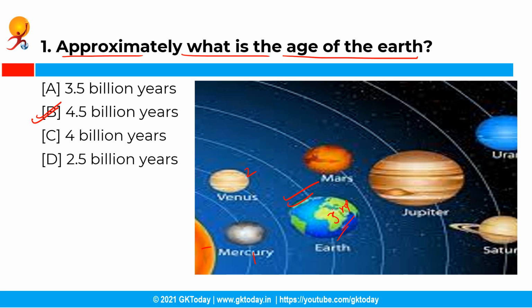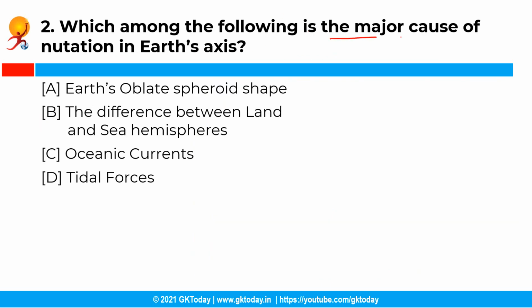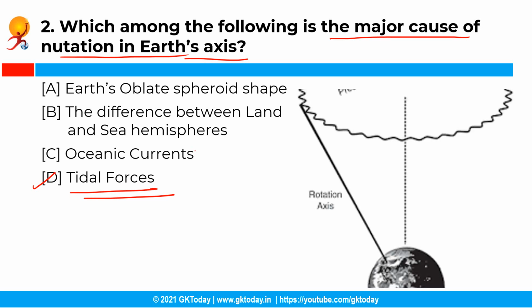Now the next question is, which of the following is the major cause of nutation in Earth's axis? So you have the following options and the correct answer is option D, that is tidal forces. See, in the case of the Earth, the principal sources of tidal forces are the sun and moon, which continuously change location relative to each other and thus cause nutation in Earth's axis.